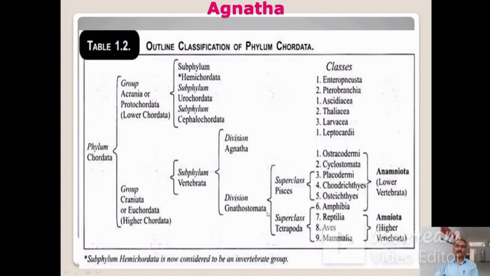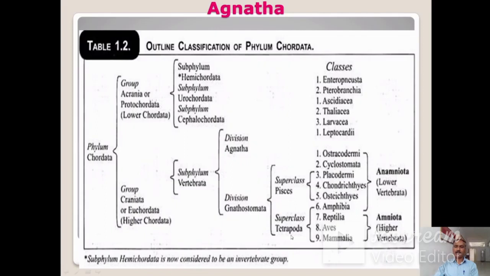Then division Gnathostomata has two superclasses. Number 1, superclass Pisces, and number 2, superclass Tetrapoda. Superclass Pisces has three classes: class Placodermi, class Chondrichthyes, and class Osteichthyes.